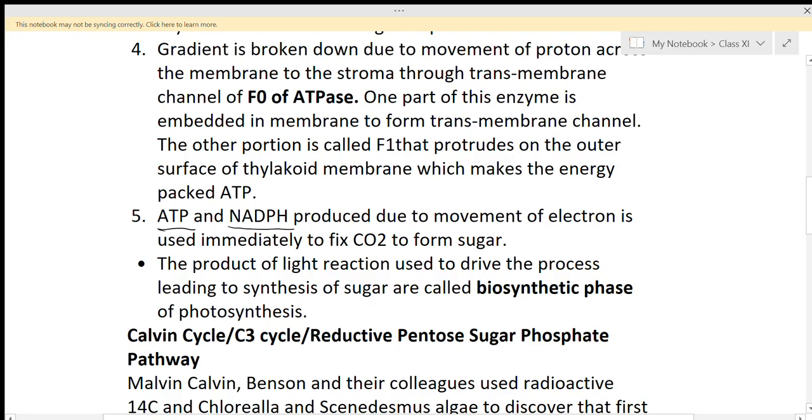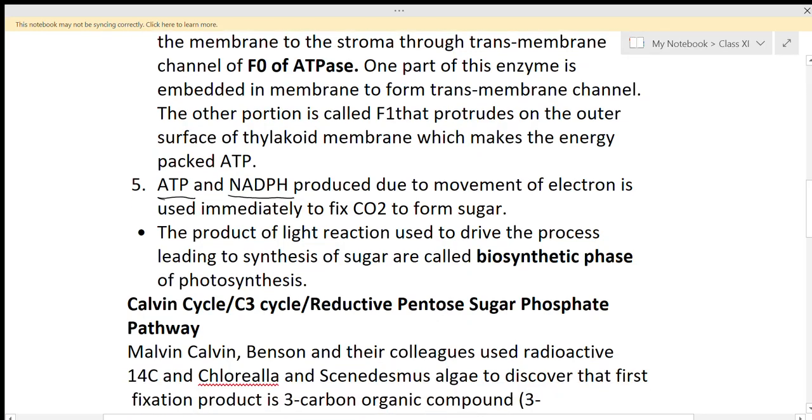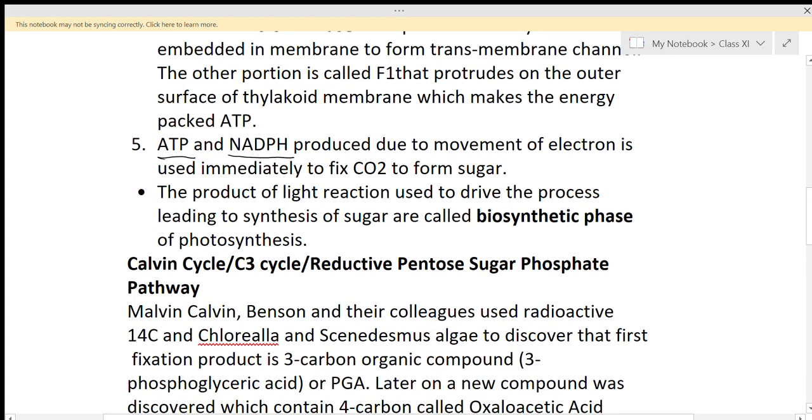So we can say that in this way ATP and NADPH are produced by the movement of electrons, and these are immediately used to fix CO2 to form sugar. These ATP and NADPH will be utilized in the dark reaction, that is, for the fixation of carbon dioxide to form sugar. The product of the light reaction is used to drive the process leading to synthesis of sugar. So this is the biosynthetic phase of photosynthesis. Whenever ATP and NADPH are used to form sugar, it is the biosynthetic phase of photosynthesis.